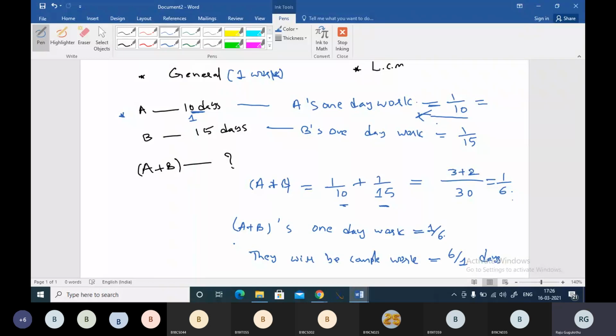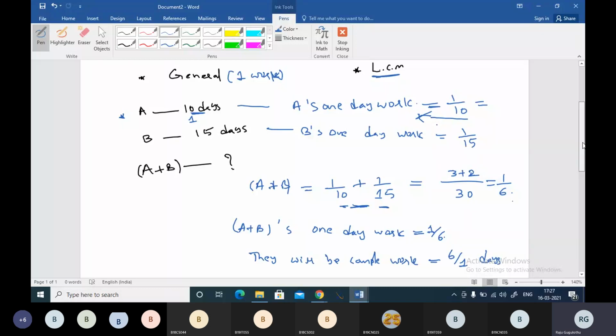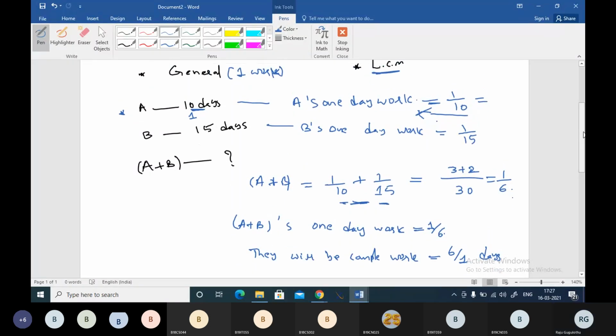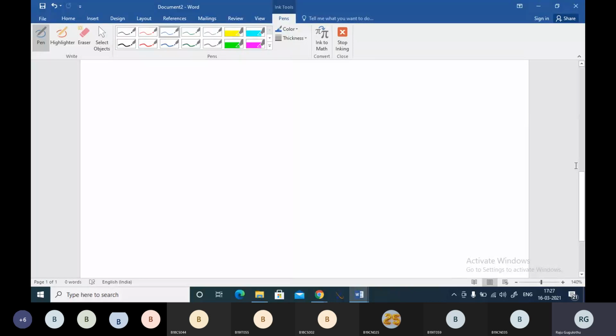Right. So my friends, this is the general method, and the LCM method is also very similar. Here we have found the LCM, and in the LCM method also we will be finding the LCM. So let's answer the question with the LCM method. Both methods are important, boss. We will be using them depending on the situation. So please make a note of the LCM method also.